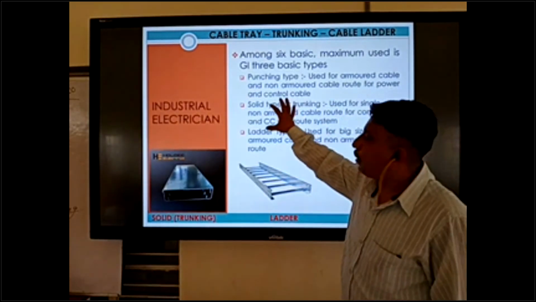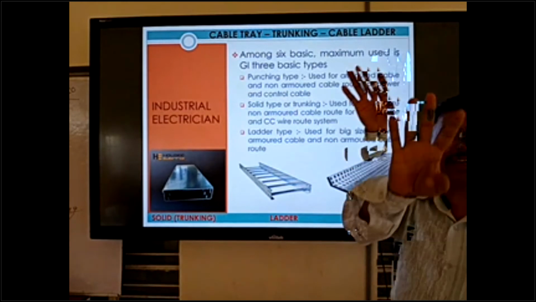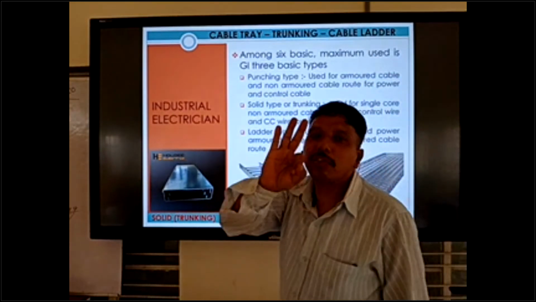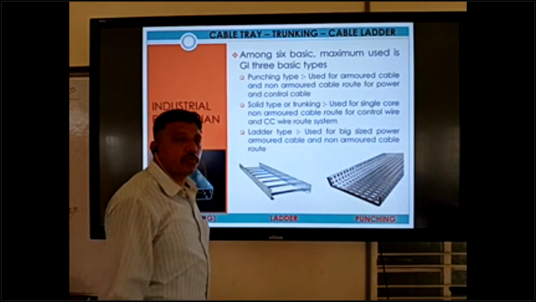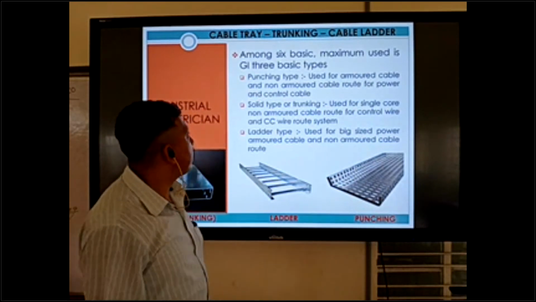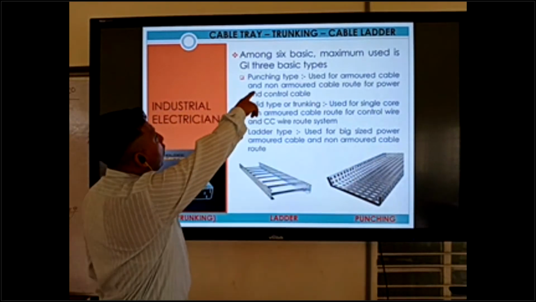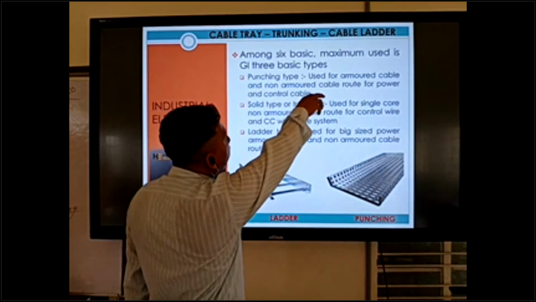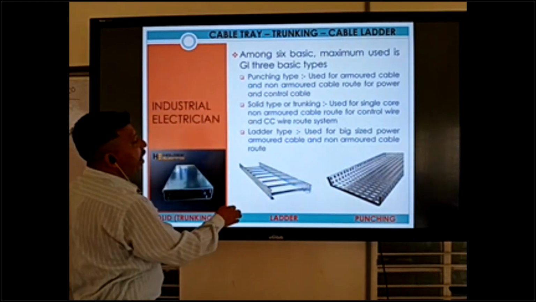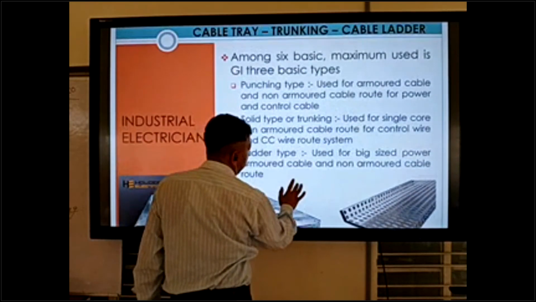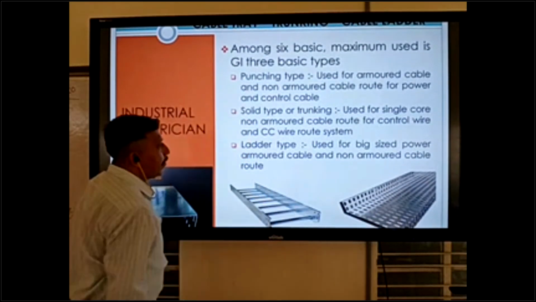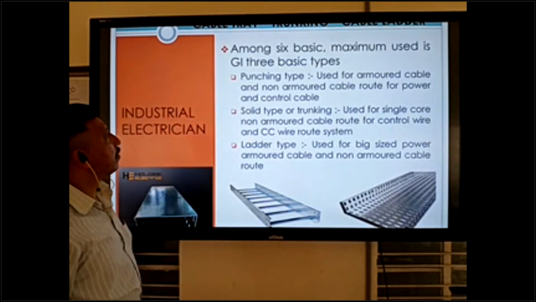So in the electrical section, 3 types of cable tray are coming: ladder type, punching type and solid type. Among the 6 basic types, the maximum used are these GI 3 types.